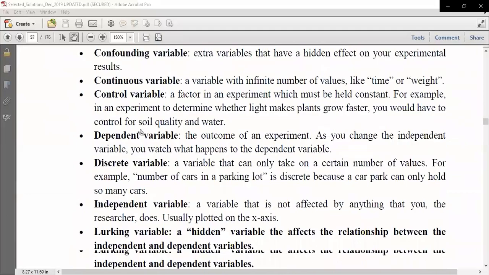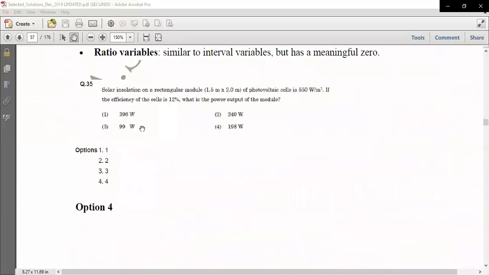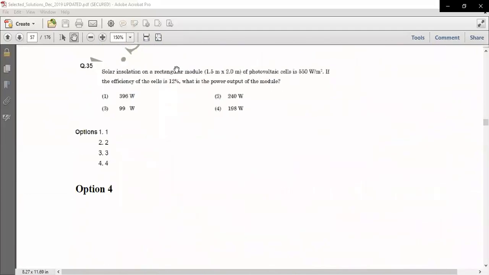Is it clear to everyone? Anyone having any doubt in this?